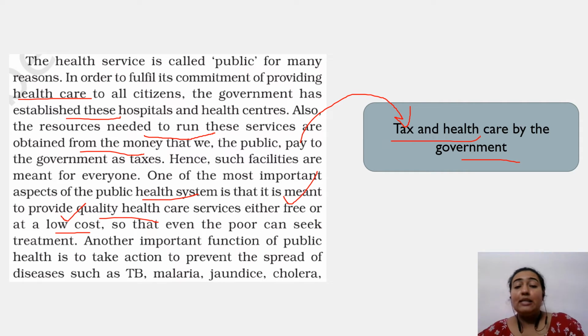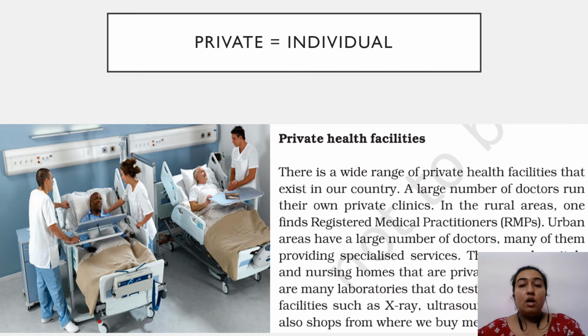seek treatment. Another important function of public healthcare is the action to prevent spread of various diseases that is basically spread in poor people such as tuberculosis, malaria, jaundice by drinking of contaminated water, and cholera that is also equivalent to drinking of contaminated water. Now, so far we have discussed about public healthcare systems that are run by government in village, district and town level. Now we will discuss about private.